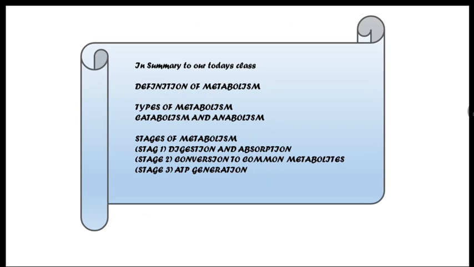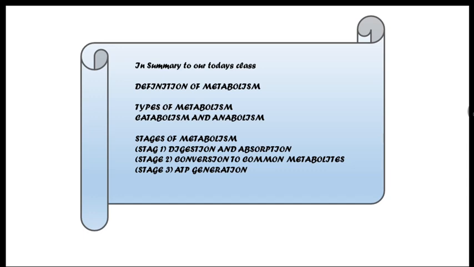We have the last thing on our list today, which is basically the summary of all what we have been discussing. The first thing on our list is the definition of metabolism, which we said is basically how the body uses or converts food into what? Energy, by some biochemical reactions, which are basically triggered by enzymes. Then we move further to the types of metabolism, which are catabolism, and we also talk about what? Anabolism. In the sense that catabolism is the breaking down, and anabolism is what? The building up.